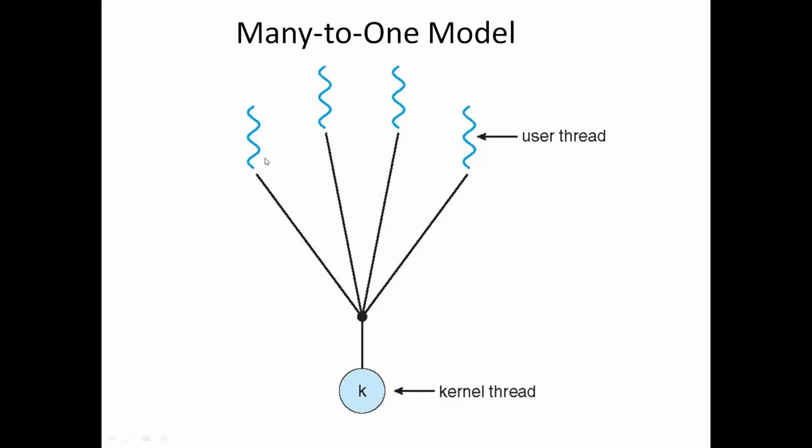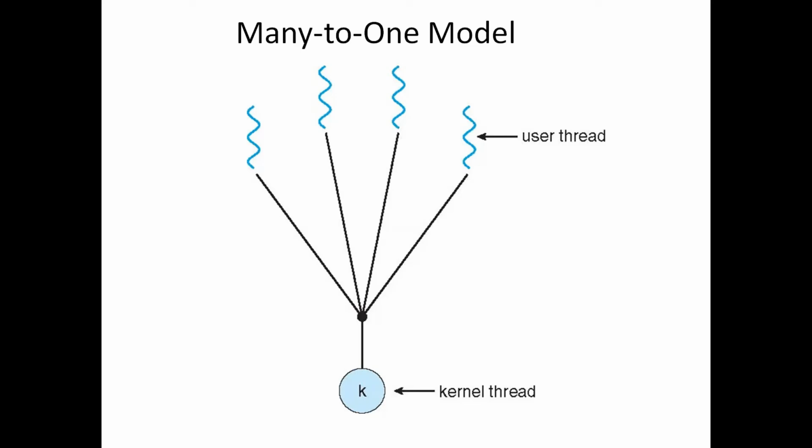It thinks that thread 1, thread 2, thread 3, thread 4 are all running, but only one thread can run at a time. Only one thread can use the kernel thread at a time. If thread one executes a blocking system call, at that time all other threads inside the process will be wasted. They can't perform their tasks because thread one has blocked the kernel thread, because we have only one kernel thread and multiple user threads in the many-to-one model.